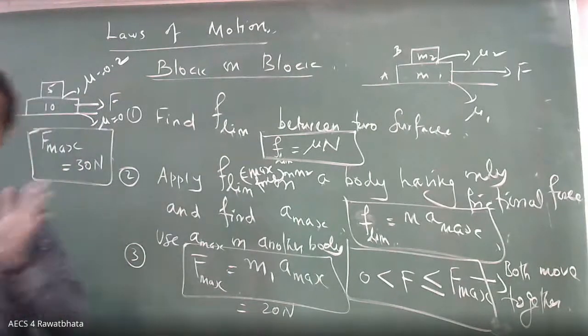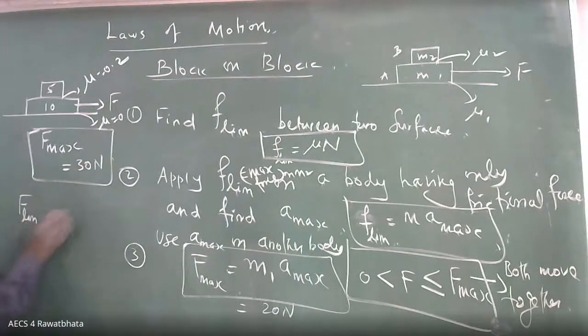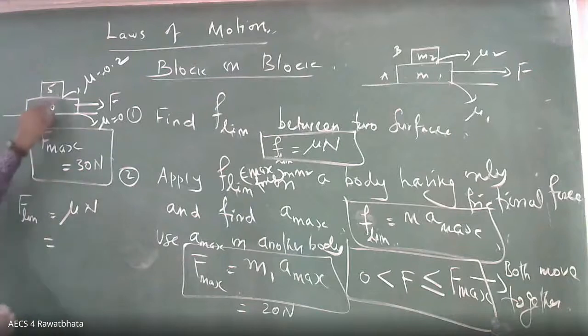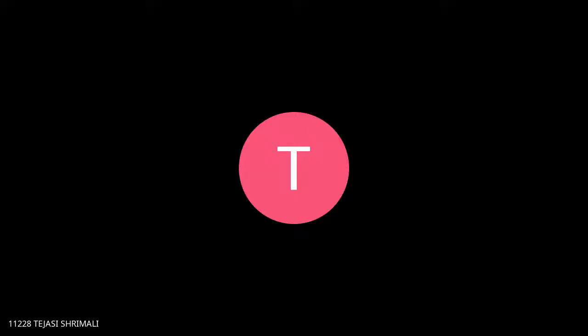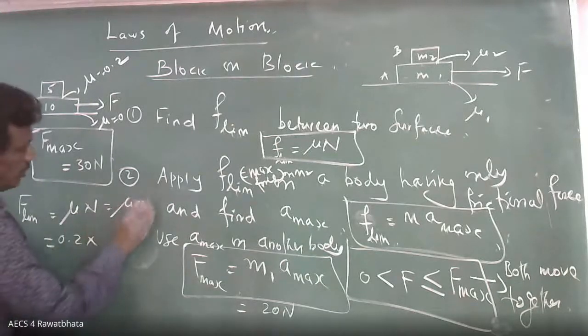Okay, now I'm giving one more idea to you. First, F limiting. Suppose F limiting, what you will do? Mu into N. What is mu between two surfaces? 0.2. Next, what is N? Mg.